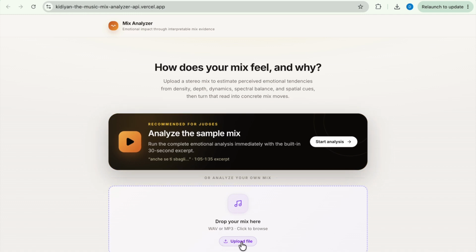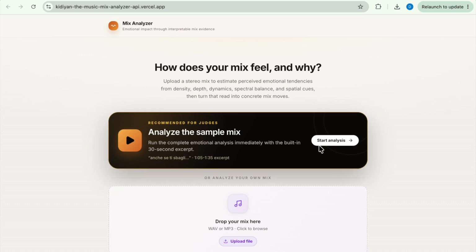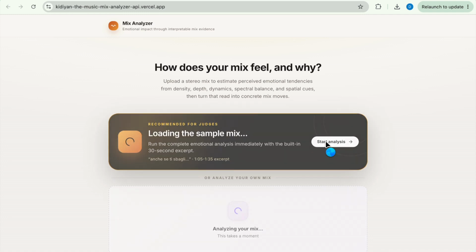Each card includes an estimated tendency, a confidence label, a short explanation, and the measurement connected to that interpretation. These estimates are not grades. They are meant to explain how the reading was formed.